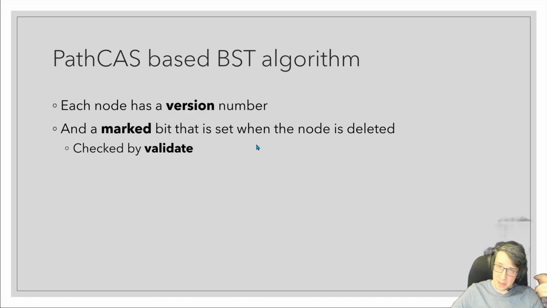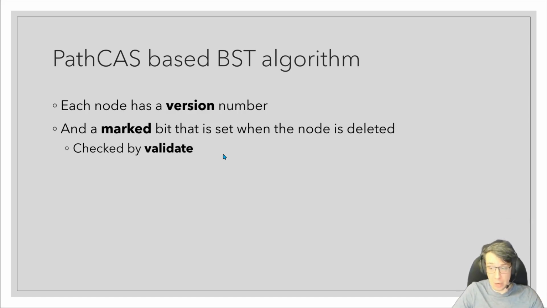And I omitted this detail earlier, but since marking is so common in concurrent data structures, our PathCAS implementation actually reserves the least significant bit of the version number to serve as the marked bit. That way, validation can efficiently check whether any nodes are marked at the same time as it checks that their version numbers have not changed.